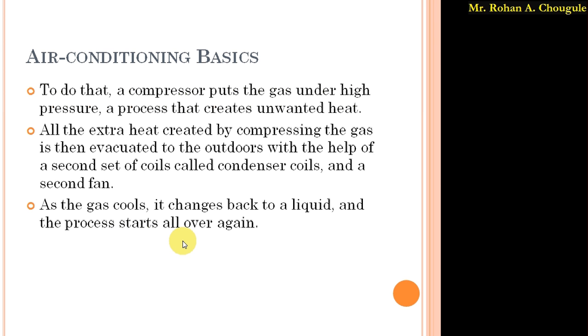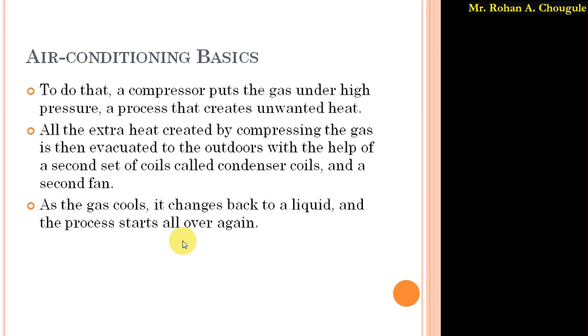So simple. We have to repeat this again and again. This is the basic thing related to the air conditioning system. So what is this air conditioning system? It simply contains a special chemical compound, which is nothing but refrigerant. Why is this refrigerant used? Because this refrigerant has the property that it gets converted from one form to another at low temperature. Because of this, refrigerants are used in the air conditioning system.